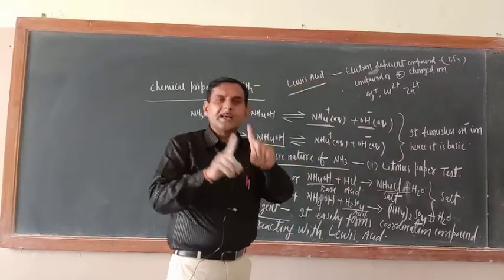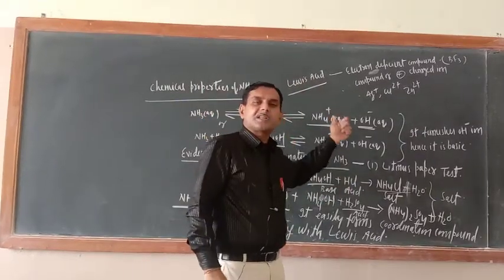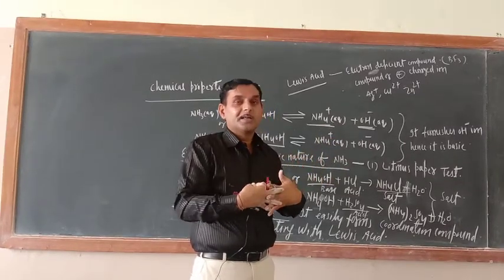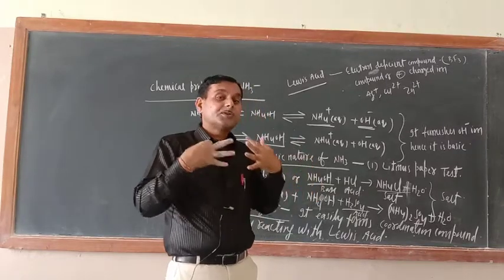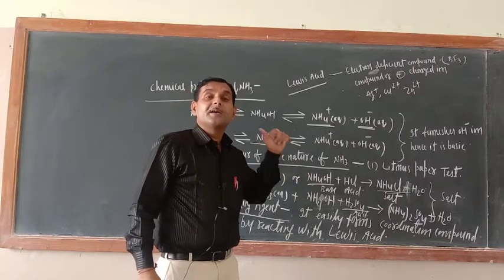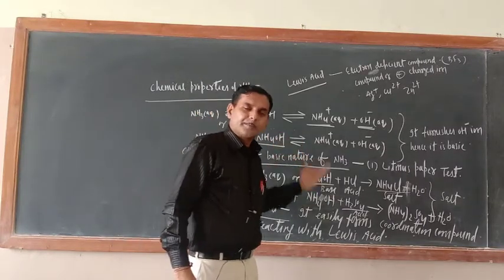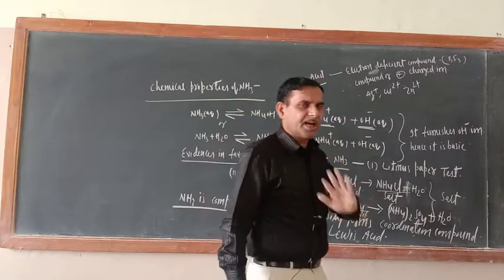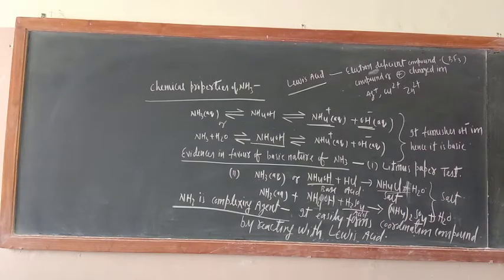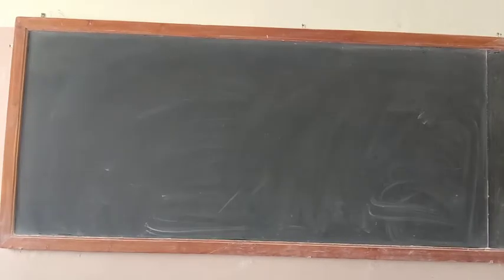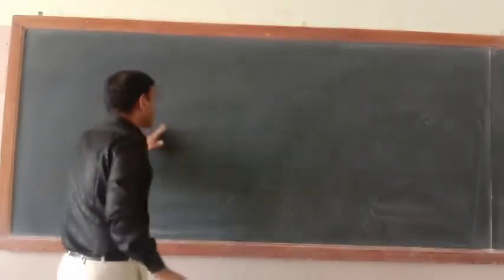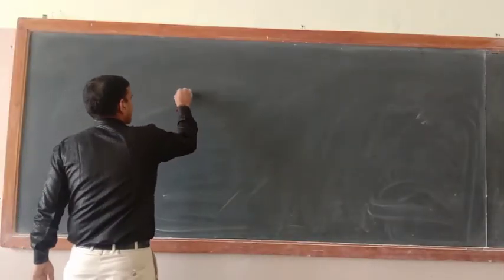So ammonia is a Lewis base, so it must react with the Lewis acid and form a coordination compound, a coordinate bond. And such type of salt should be formed by ammonia, then only it will be proved to be a good complexing agent. So in the upcoming reactions I will write those reactions, and they are given in the NCERT book. I am not teaching extra. So okay dear cadets, for proving that ammonia is a good complexing agent, just see these reactions.